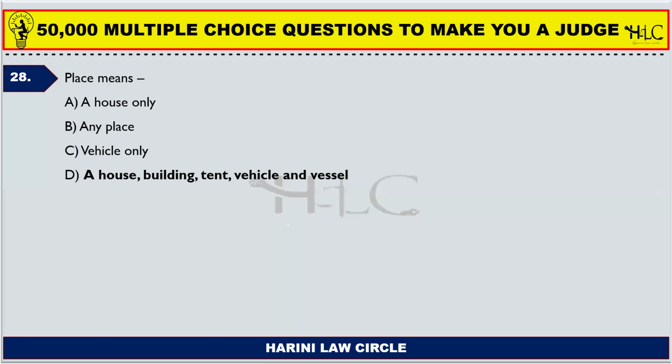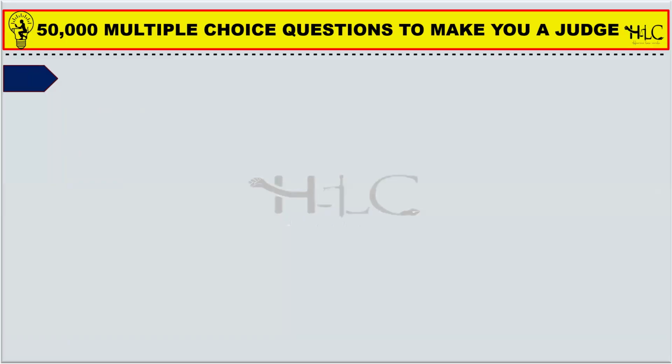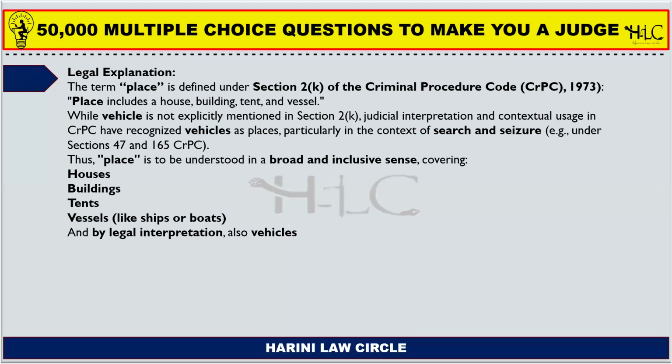Vessel means any ship or any cruise or any boat or any steamer which sails on the sea, or on a lake, or on a stream, or on a river, or on an ocean. All these are called vessels. So place means any of these, not limited to any particular thing.